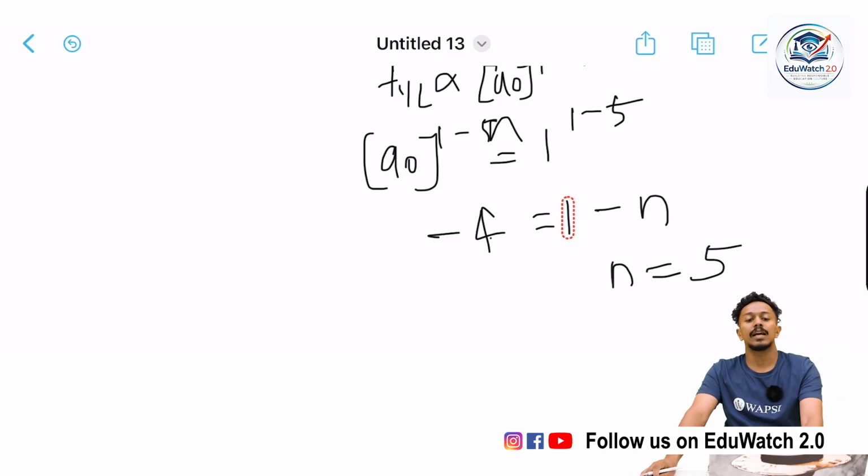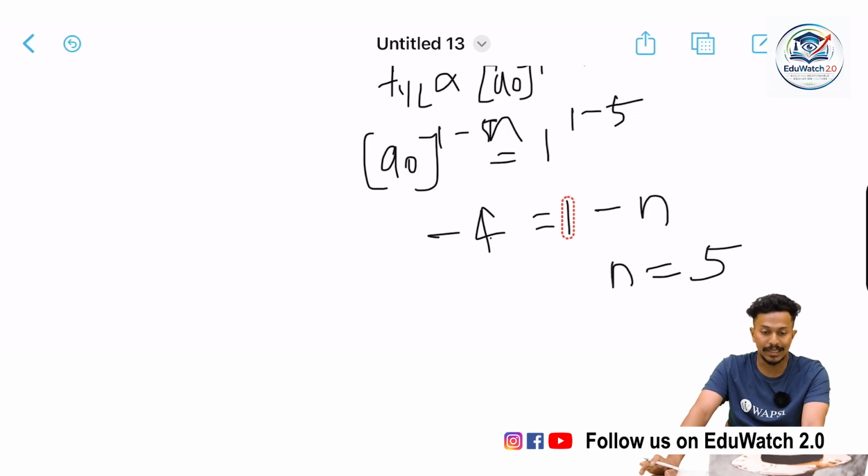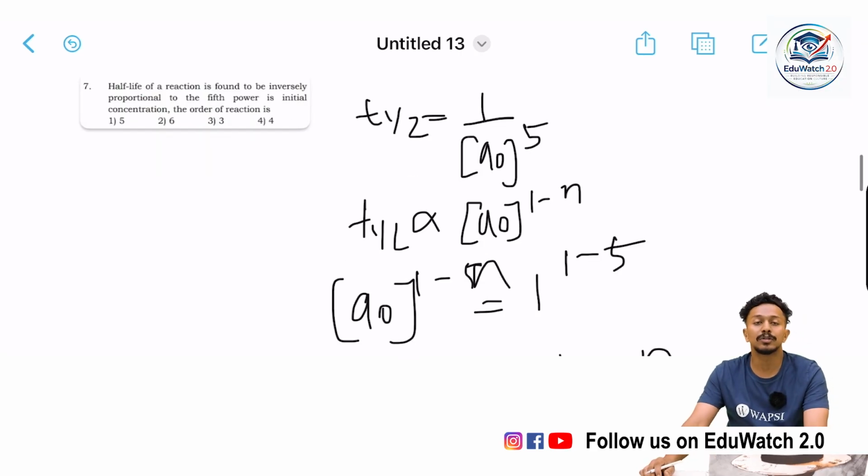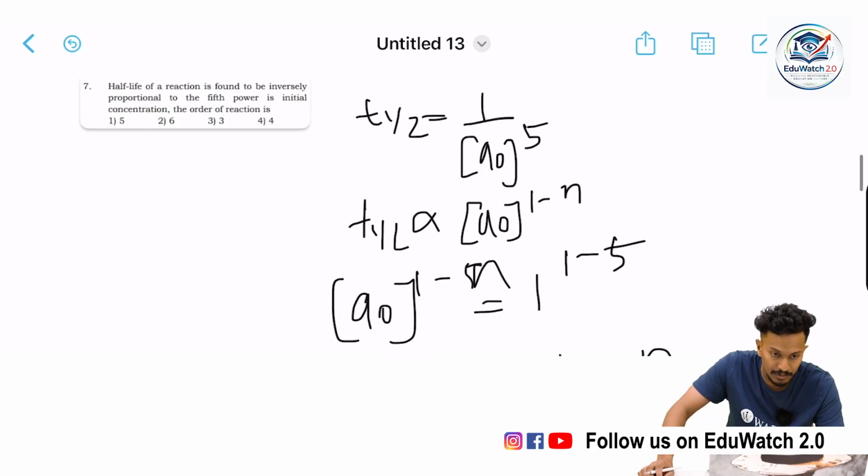So the half life of a reaction is inversely proportional to the fifth power of initial concentration. So the order of the reaction would be 5. So the correct option would be option A, which is 5. Am I right for this question?